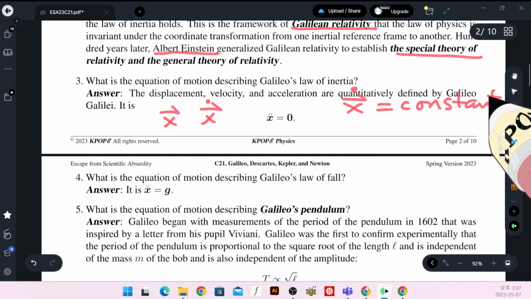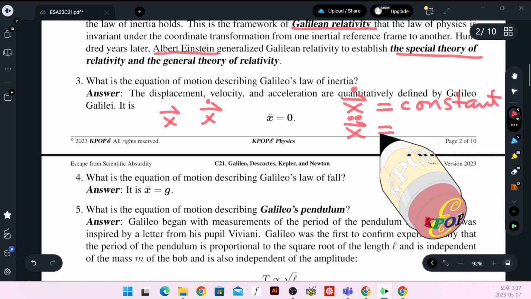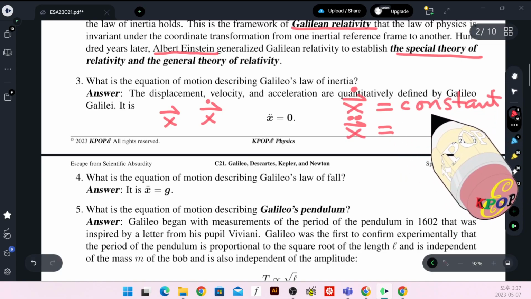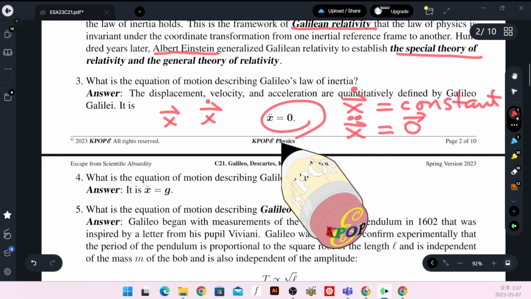And then if you take the time derivative, you will find the acceleration, the derivative of a constant, is just the zero vector. So this simplest equation of motion describes a free object's motion, whose acceleration is zero, although the velocity depends on the observer in an inertial reference frame.